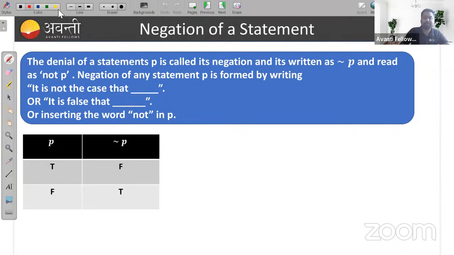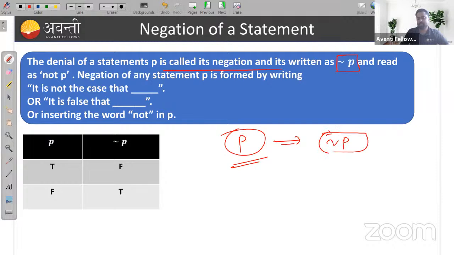Suppose you have a statement P. If you deny that statement, if you say that statement P is wrong, then we can say it is negation of P. Denial of a statement P is called negation, and it is written as this. So negation of P, this is my negation of P, right?